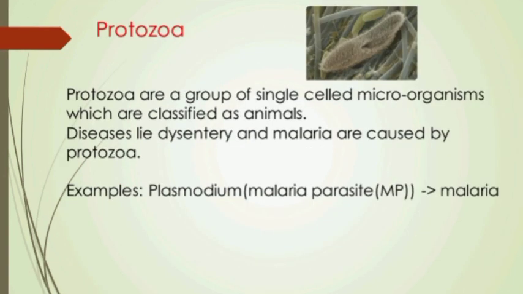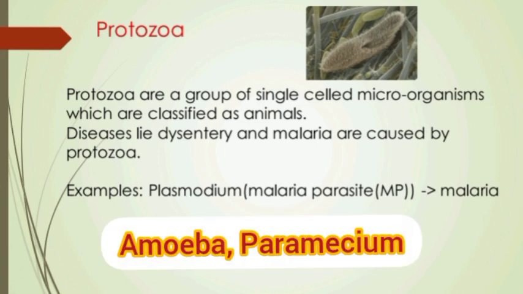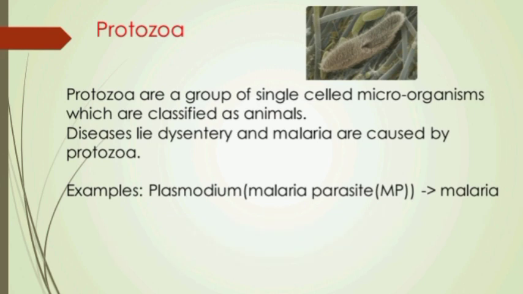Now let us discuss protozoa. Protozoa are a group of single-celled microorganisms which are classified as animals. And protozoa are found in ponds, lakes, dirty water drains, rivers, seawater, and damp soil. Some common examples of protozoa are amoeba, paramecium, plasmodium, etc. Now, this much is for today.